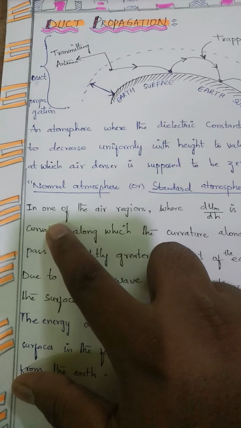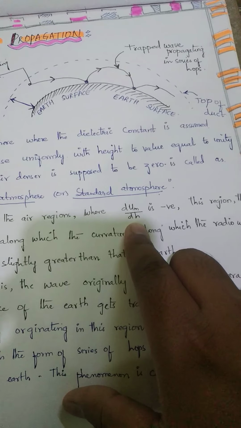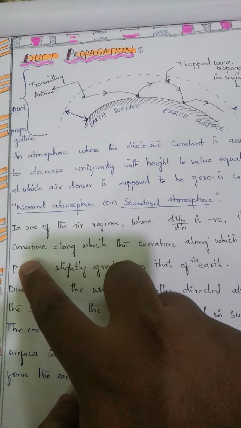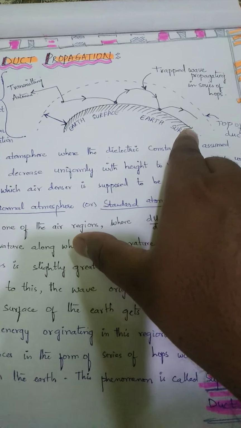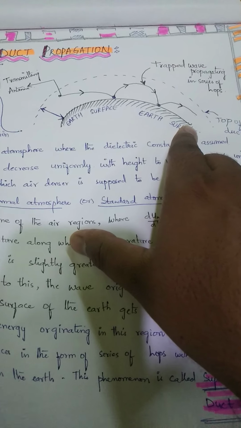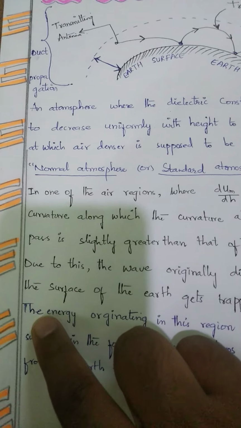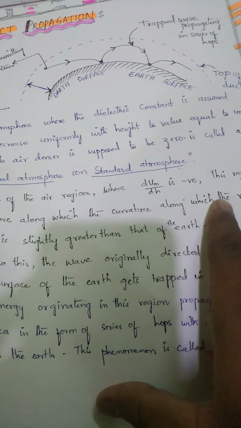Now what we can see is that in one air region where the gradient with respect to height is always negative, this region has some curvature. So this is a curvature end. Whenever we have a curved surface, we get a curvature path. This is a curvature path of this antenna. In a region where the gradient is negative, this region has curvature.